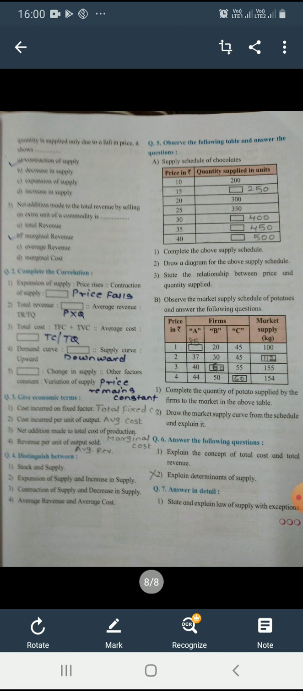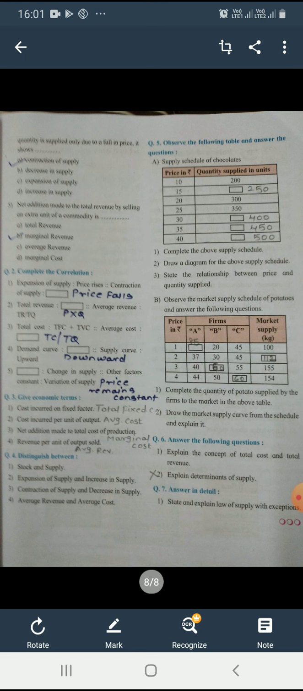Okay. Now question number 3, give economic terms. First, cost incurred on fixed factor. Your answer, economic term, total fixed cost. Second, cost incurred per unit of output. Your answer, average cost. Third, net addition made to total cost of production. Your answer, marginal cost. Fourth, revenue per unit of output sold. Answer is average revenue.